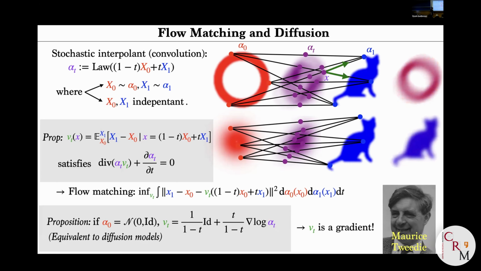So anyone interested in studying this totally useless but fun question is welcome to talk to me. This formula is specific to interpolating from a Gaussian, but in some problems you might want to start with something that is not a Gaussian. Typically, if you have a good guess that is closer to the cats than an isotropic Gaussian, maybe another cat, then maybe it's a better idea. And this proposition would not be true.